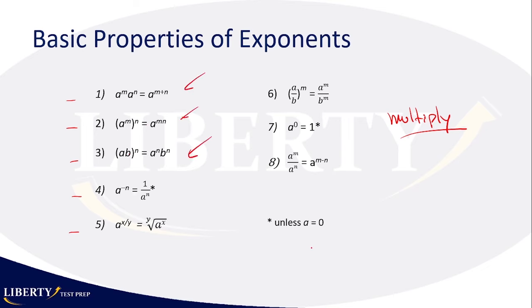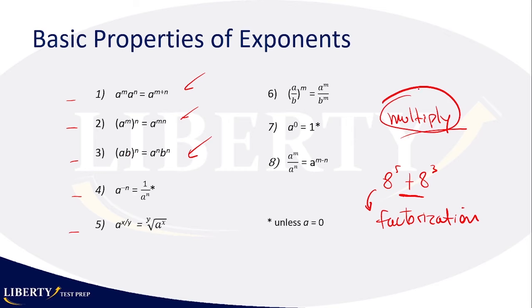Now, if you are adding, for example, 8 to the 5th plus 8 to the 3rd, you don't apply any of these properties. When you're adding or maybe subtracting, what you apply is what? Factorization, okay? That's a very common and basic mistake. If you add or subtract, you apply factorization. That should be your first instinct. If you multiply similar bases, then you have to use these properties here. Okay, having said that, let's go and now try to solve some questions.